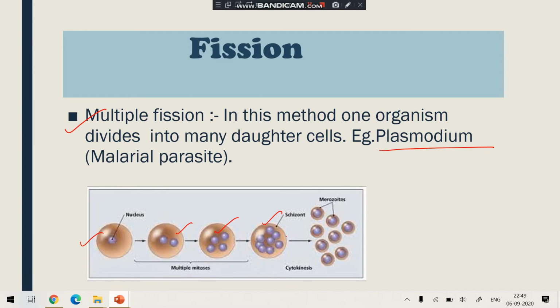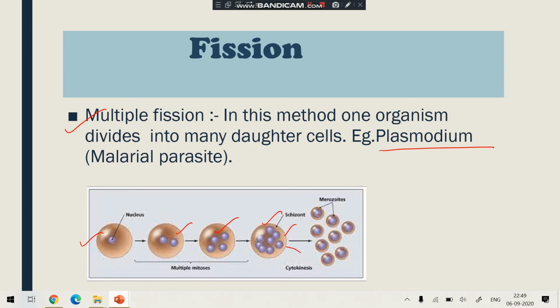Then the cytoplasm covers the nuclei. And in this way, when the cell membrane bursts out, one organism divides into so many daughter cells. So this type of reproduction is known as multiple fission. So what is multiple fission? A type of asexual reproduction in which one organism divides into many daughter cells.